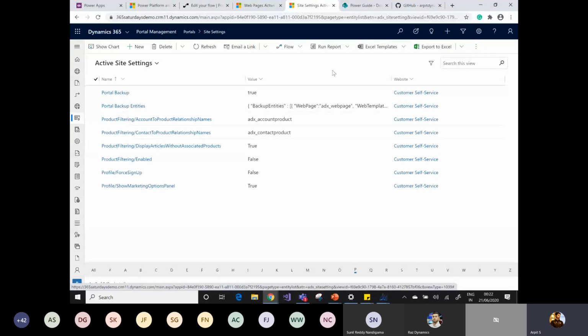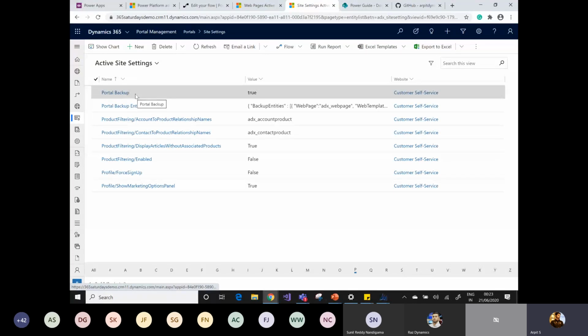To automate that process with this Power Automate solution, you just need to create 2 site settings. The first site setting I have created is portal backup. You need to keep this value as true. It tells your Power Automate to automatically trigger, take all the updated code of the web pages, entity forms, entity list, and keep it in SharePoint.